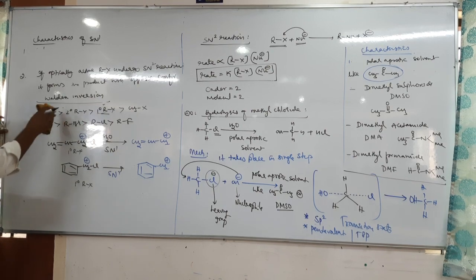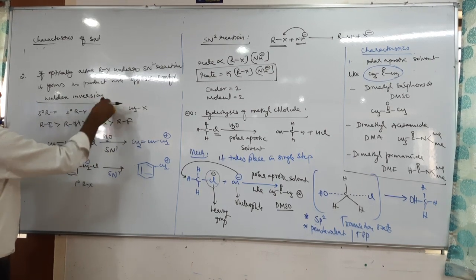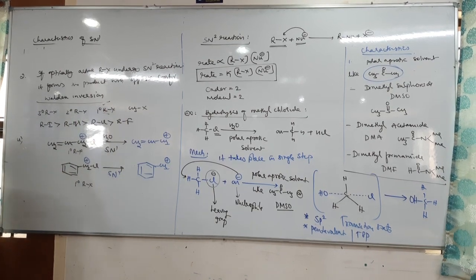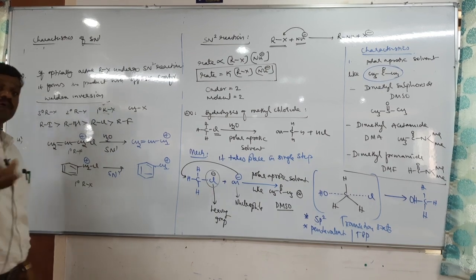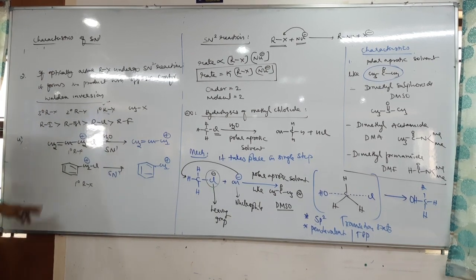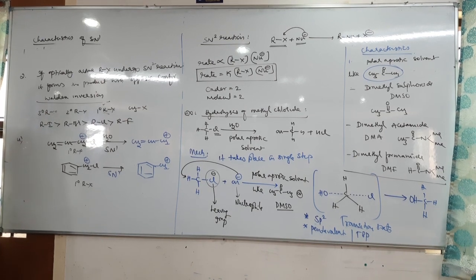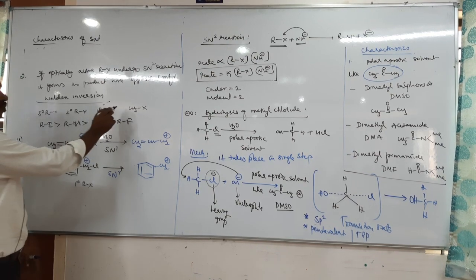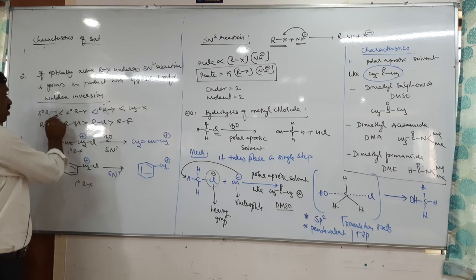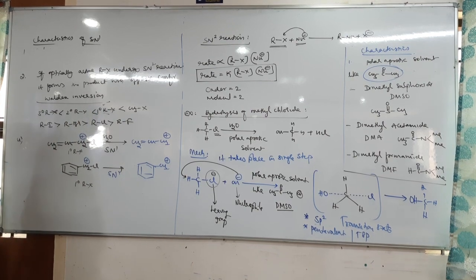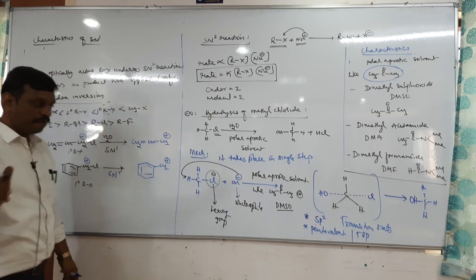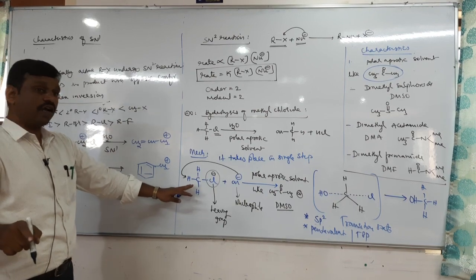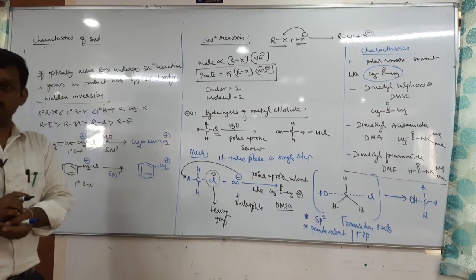Next, what is the order of reactivity? The order of reactivity of alkyl halides towards SN2 reaction is quite opposite to SN1. In SN1, tertiary is more reactive because the tertiary carbocation is more stable. But in SN2 reaction, methyl halide is more reactive than primary, then secondary, then tertiary. Why is methyl halide more reactive? Because in SN2 reaction, the reactivity of the alkyl halide depends on steric hindrance.